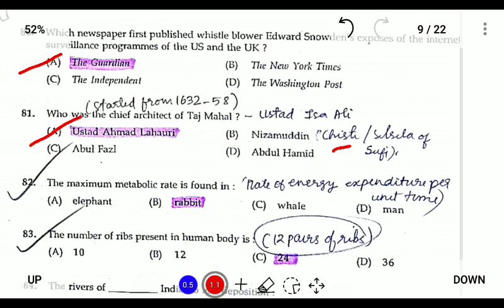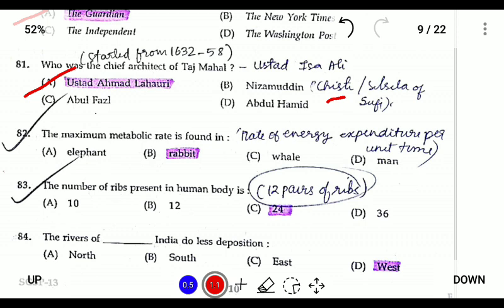And next, the maximum metabolic rate is found in rabbit. What is metabolic rate? It is the rate of energy expenditure per unit time. So the animal producing the most energy is the rabbit.